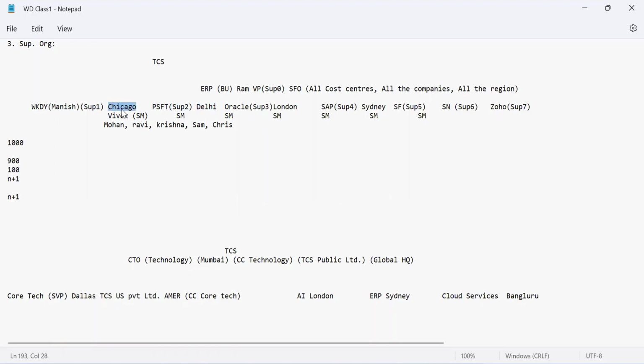Chicago is in the US, SFO is in the US, but now I have a supervisory organization which is PeopleSoft, but that is in Delhi, right? Another one is in London, right? Then you have something in Sydney. So if your locations are changing, your cost center, company, region, everything will have to be managed.